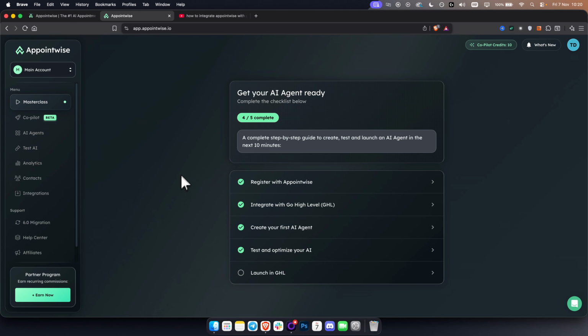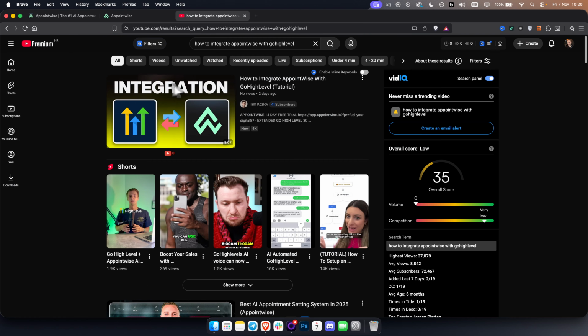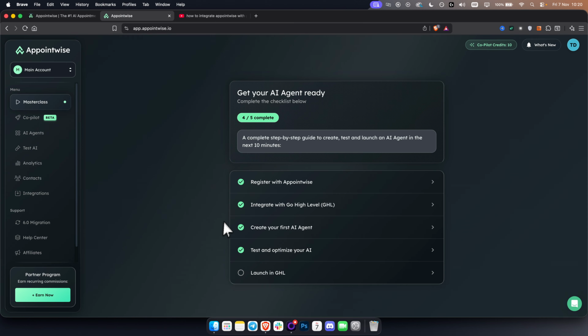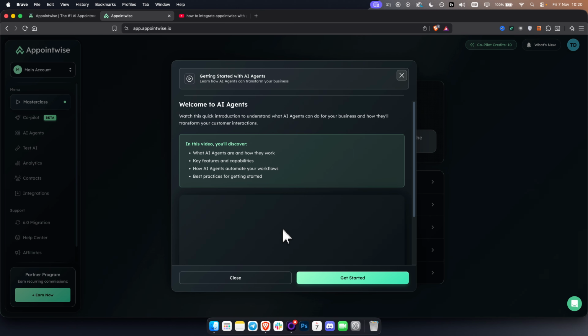Now, once you register with APPOINTWISE, we have a link down below. You have a 14-day free trial. Once you integrate with Go High Level, which you will do with that video, you need to go and create your first AI agent. This is where we're going to be building our own Realtor AI agent. Okay, so let's click here.